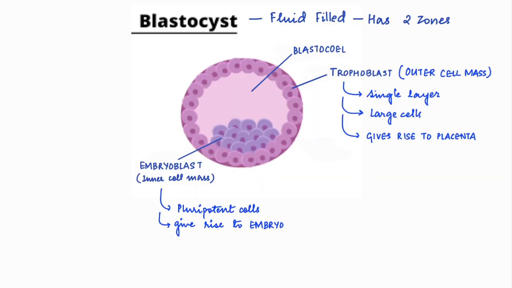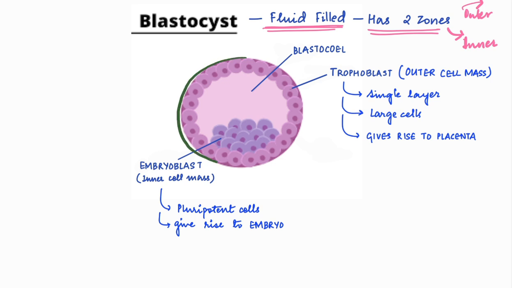As you can see, this is the diagram of a blastocyst. Now, what is blastocyst? It is filled with fluid. It has 2 zones, the outer zone and the inner zone. Now, we have an image I'd like to show you.